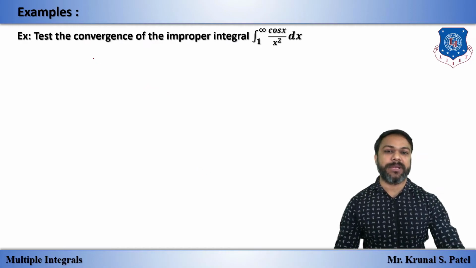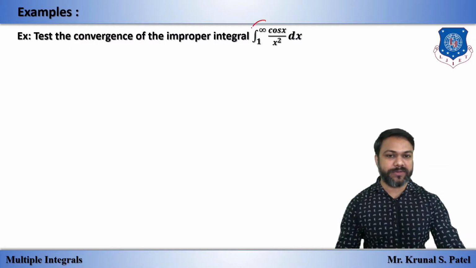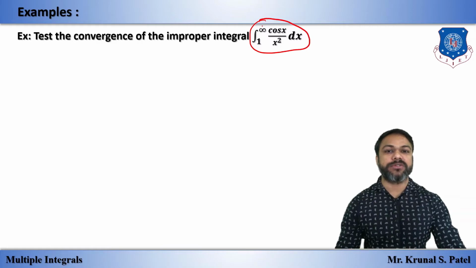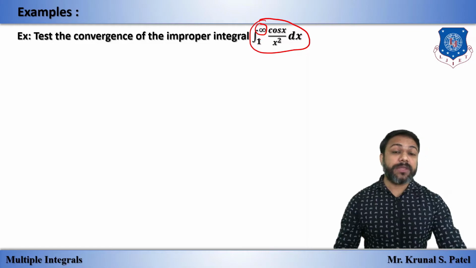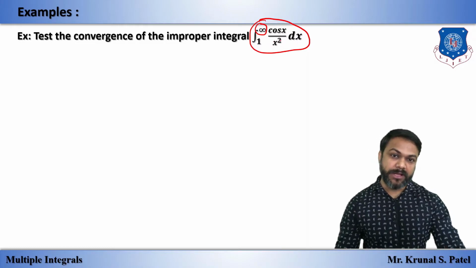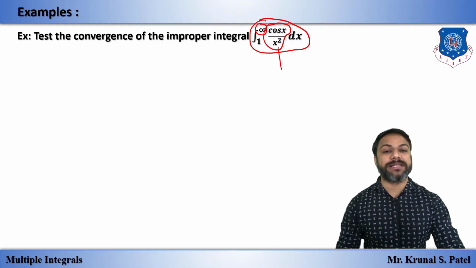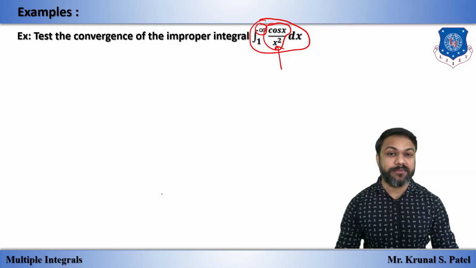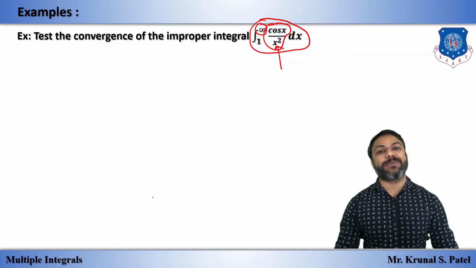Start with example number 1. Check the convergence of this improper integral. You can see this is an improper integral because the limit is infinite. But how can we integrate cos x upon x square? There is no direct integration formula we have. So here we have f of x as this. From this f of x, we will find g of x. The concept for taking g of x is that we can take x maximum common.